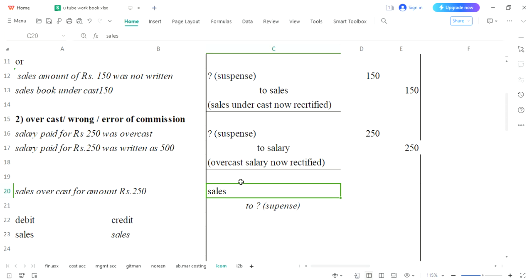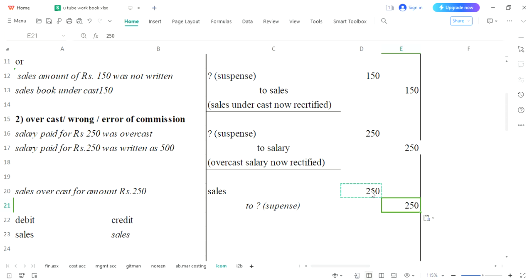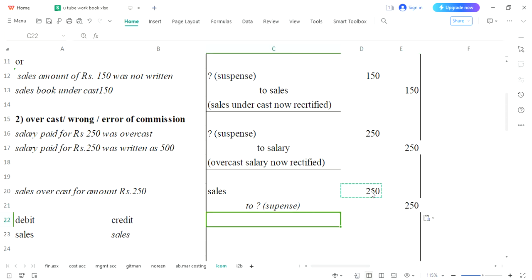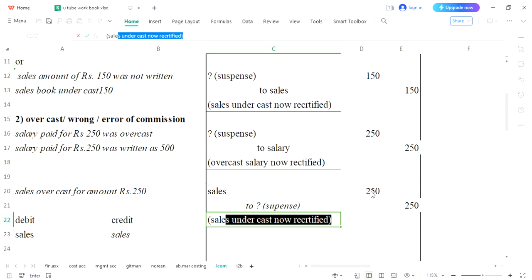Mistake was associated with sale, mistake was rectified, nothing was to be written on credit side. So instead of writing something, you have written suspense. And how much amount? This was 250. Just write down 250 on credit side and 250 on debit side. And here you will write the narration, sales we have now overcast, now rectified. So guys, in this way, we have learned how to rectify our errors in two ways.